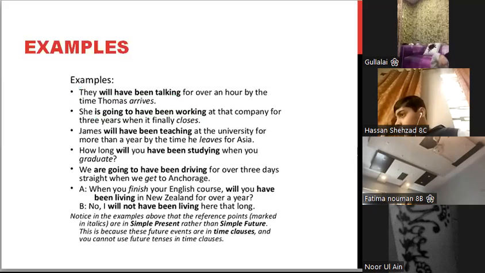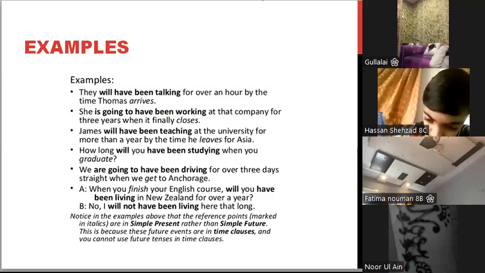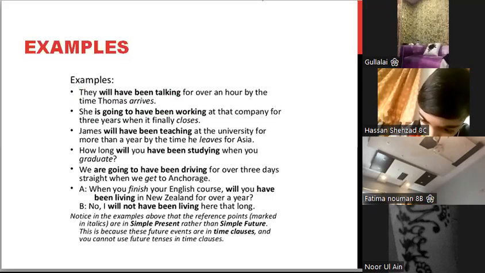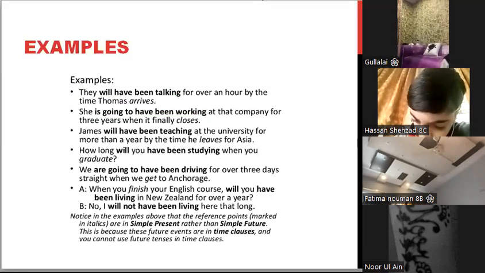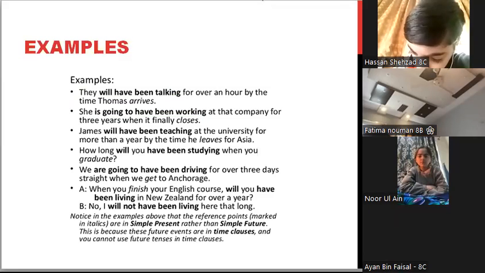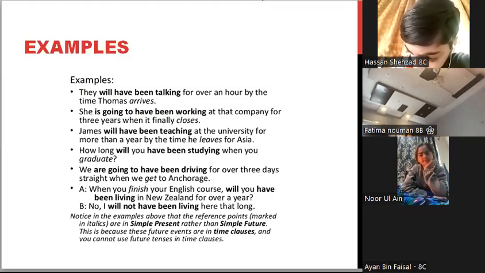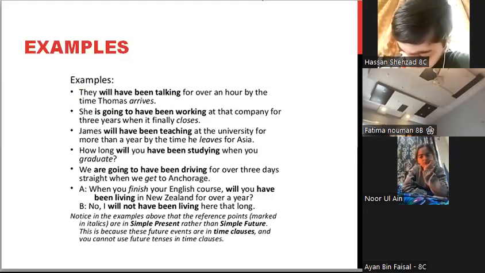James will have been teaching at the university for more than a year by the time he leaves for Asia. Now, how long will you have been studying when you graduate? We are going to have been driving for over 3 days straight when we get to the anchorage. Now, question statement: when you finish your English course, will you have been living in New Zealand for over a year? No, I will not have been living there that long.